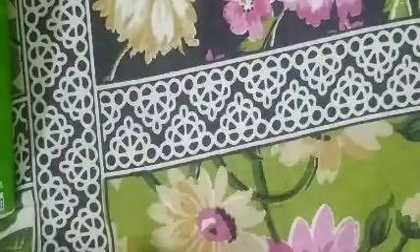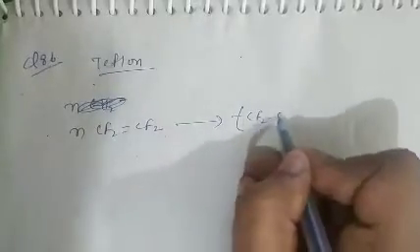See question number 86. In question number 86, what is given there? The question is, which of the following is a fully fluorinated polymer? As we know, Teflon is basically n monomers of CF2=CF2, tetrafluoroethene, which polymerizes to form (CF2-CF2)n.